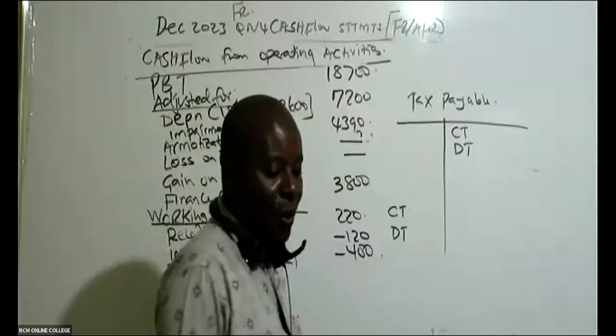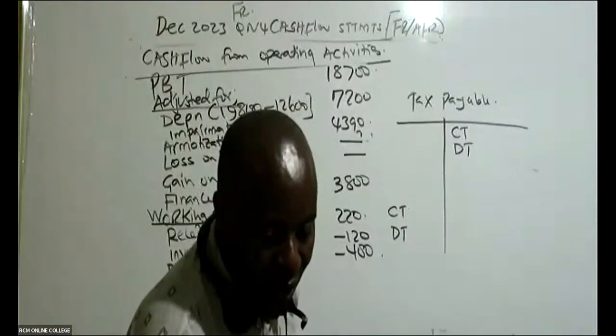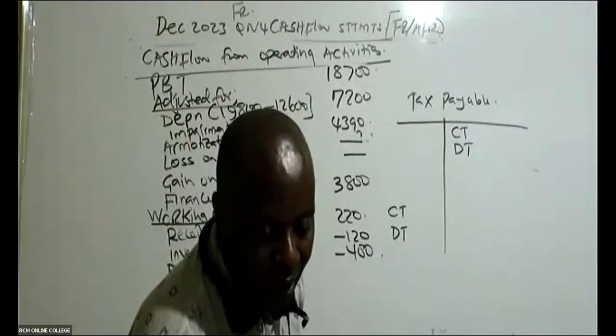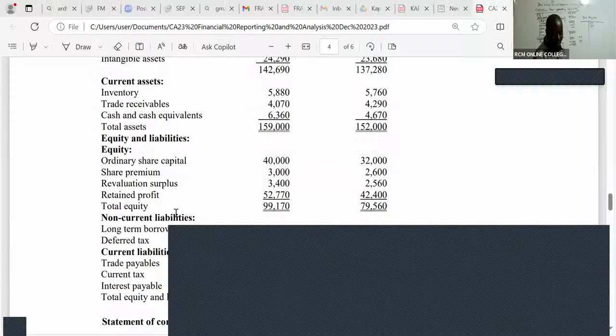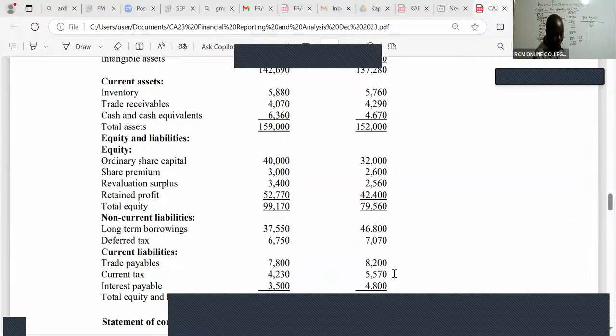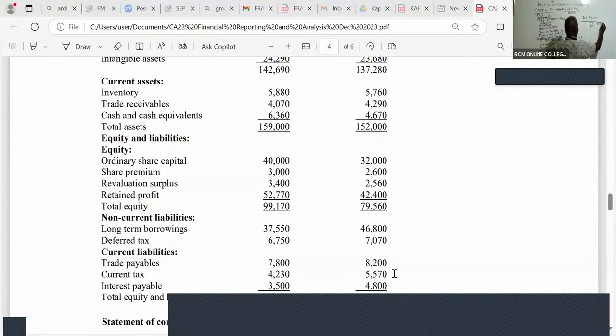Is there somebody who is able to see the current tax here? Yes, I can see the current tax for 2022. It was 5570. Current tax carried down for the other year is 4230.